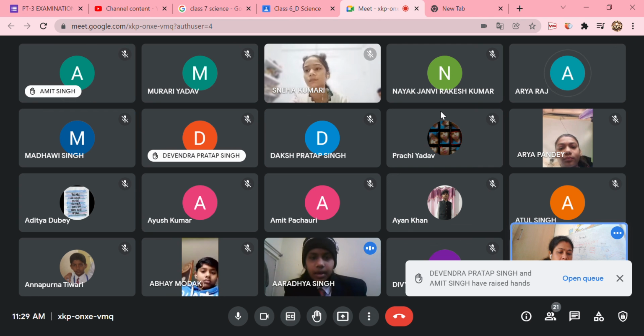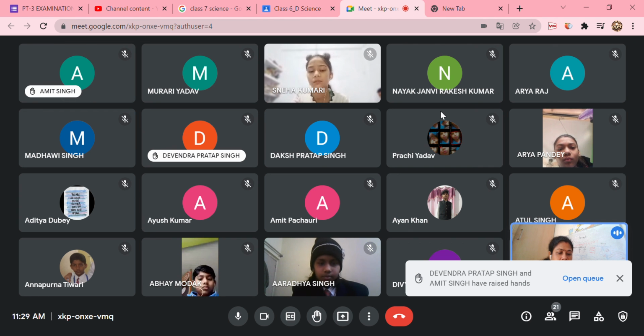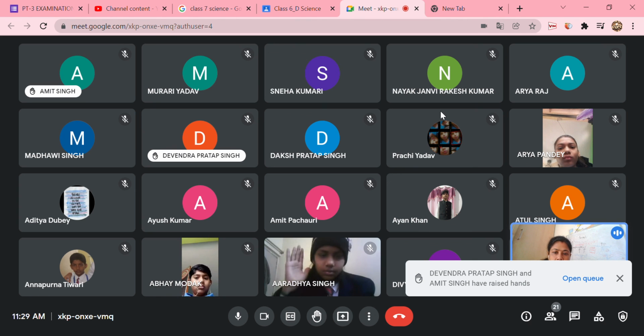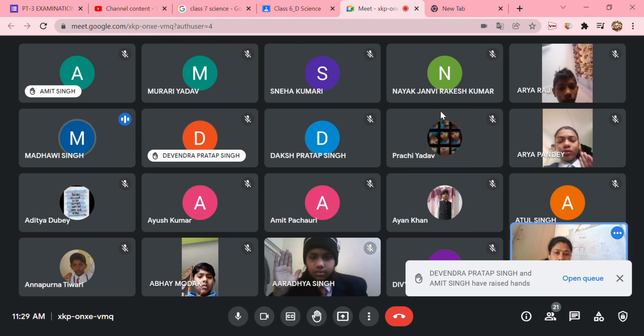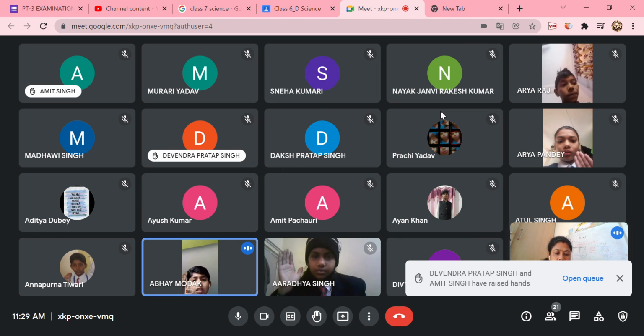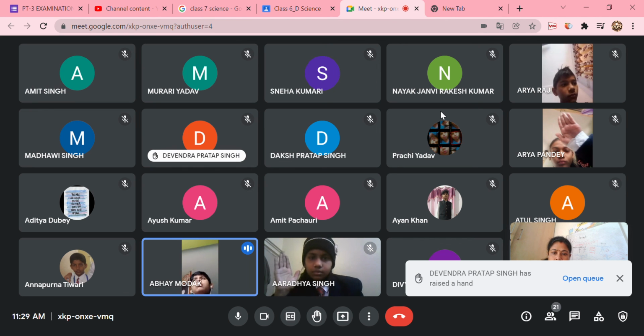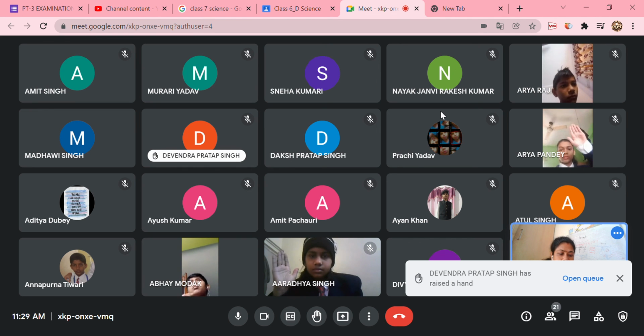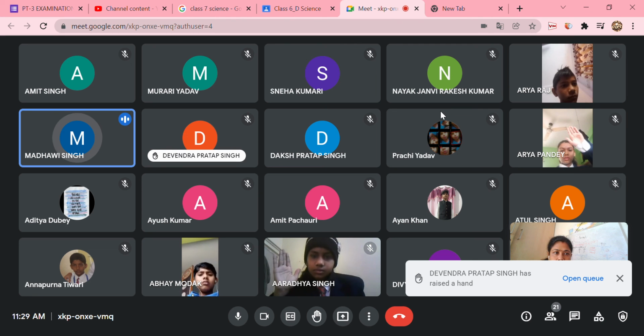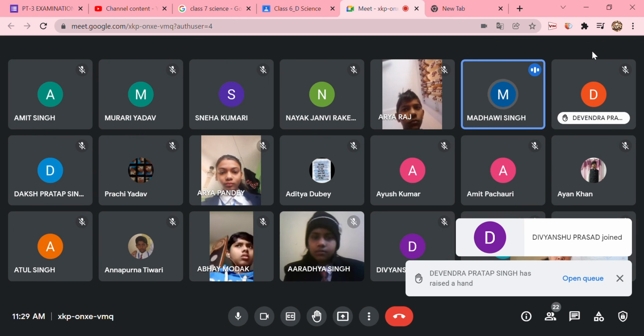Next, what kind of shadow will be formed if the light passes through a translucent object? Yes, Abhay Modak. Ma'am, can I tell? Please repeat. What kind of shadow will be formed if the light passes through a translucent object? Yes, Madhvi. Ma'am, when the light passes through a translucent object, the shadow will appear light, because the translucent object lets more light through, displayed on the screen.